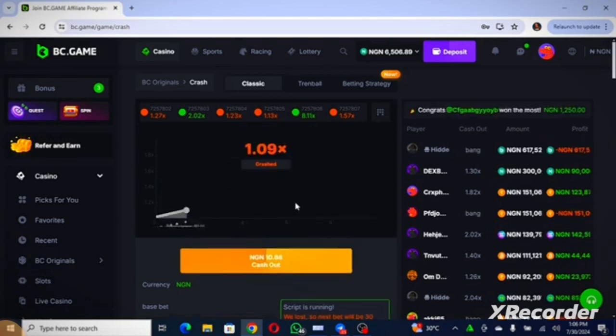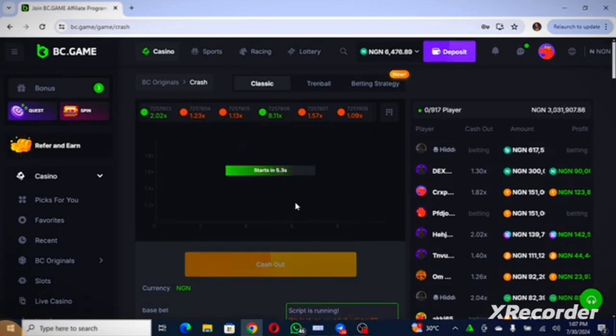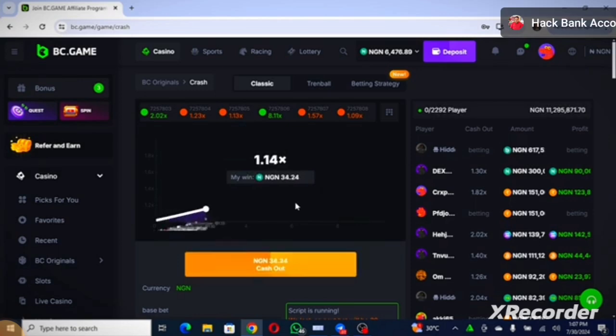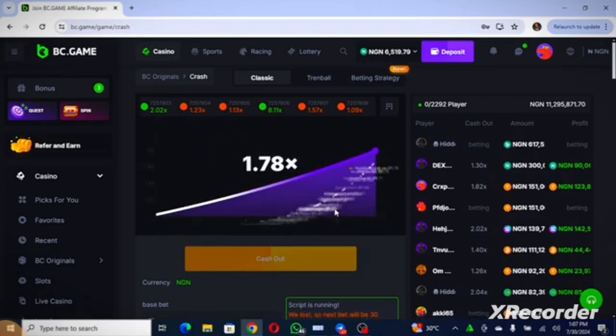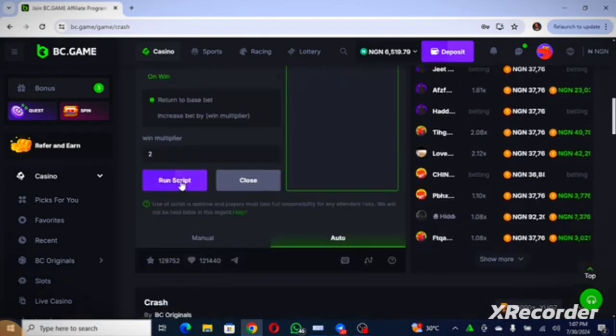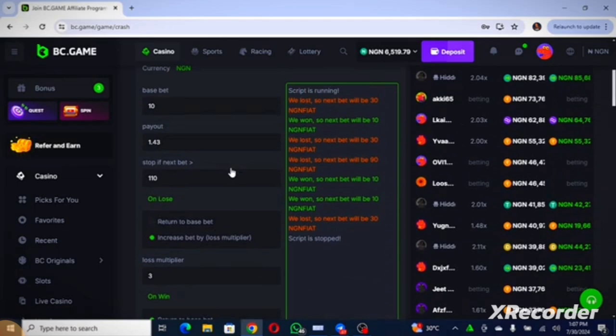On the system you are allowed to do other things while it runs, but on the phone you are not, because whenever you move out it gets disturbed, right? So the rule is make sure it is showing on your screen and leave it. You can go to any place you want to go. When you return, you discover that your balance, okay, look at it, is now up to 519. So we can then stop it, and then let me teach you the next strategy, guys.